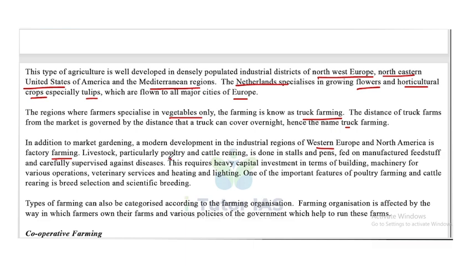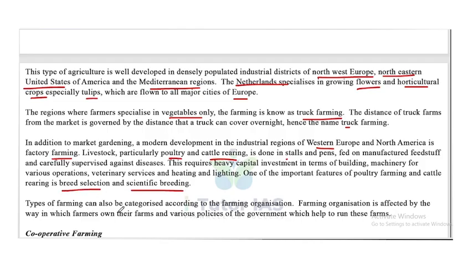Livestock, particularly poultry and cattle rearing, is done in stalls and pens, fed on manufactured feedstuff and carefully supervised against diseases. This requires heavy capital investment in terms of building, machinery for various operations, veterinary services, and heating and lighting. One of the important features of poultry farming and cattle rearing is breed selection and scientific breeding.